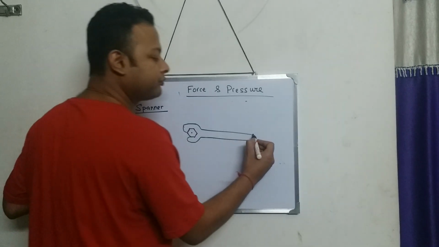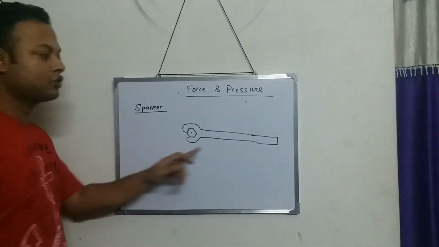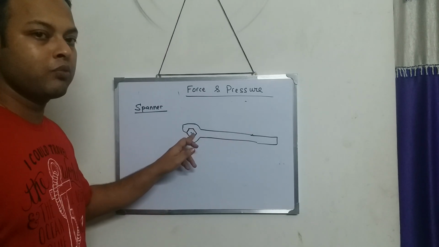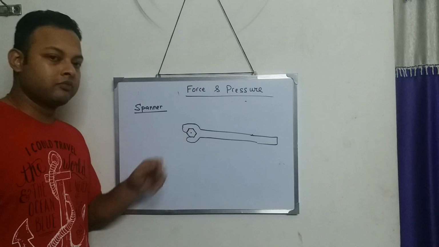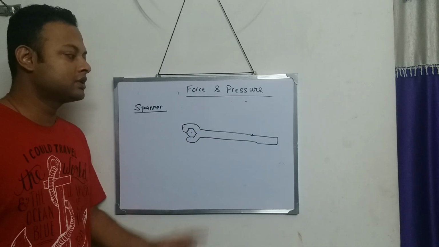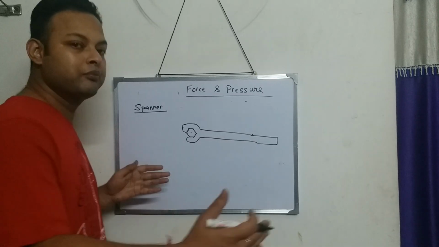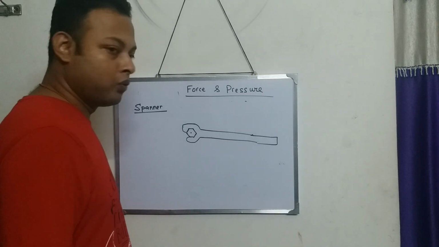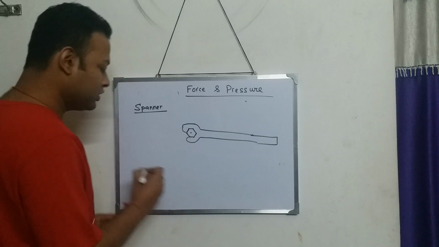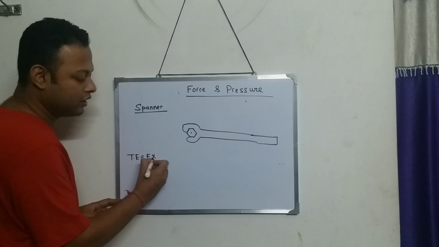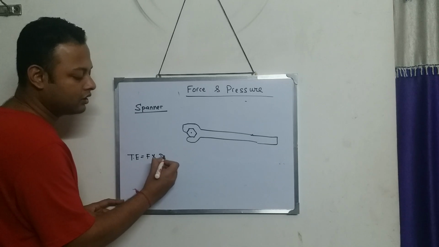So this is called a spanner, and this spanner is used to tighten a nut. Now if you see this spanner, the length of the spanner or the handle of the spanner is really big. Why? Same concept. Turning effect is equal to force into perpendicular distance.